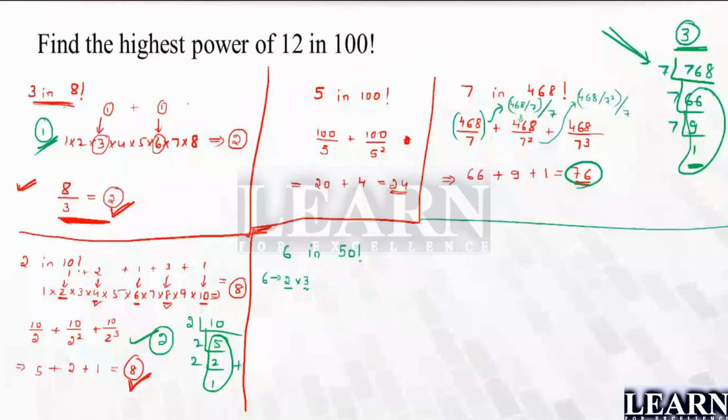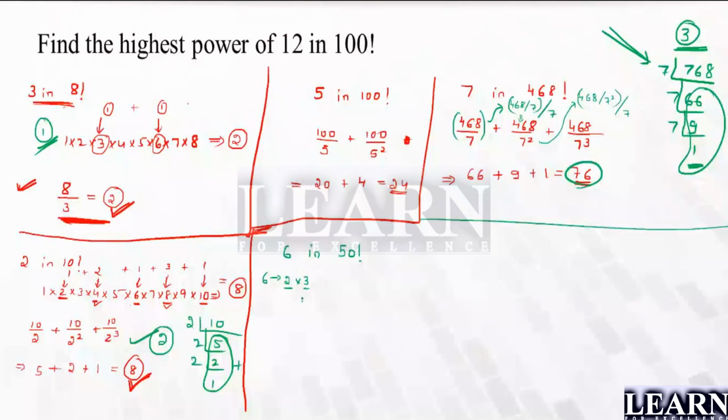If I have 25 2's and if I have 20 3's, how many 6's can I make? In order to make 6, 2 and 3 should always be there. So if I have 25 2's and 20 3's, I can make 20 6's. So whichever is the least power, you take that, because that is the possible case there. So please make a note of it.